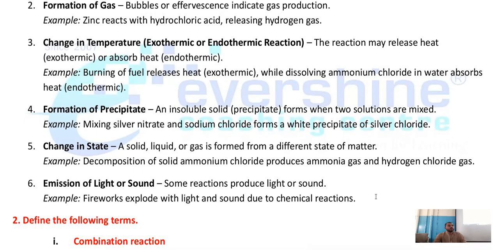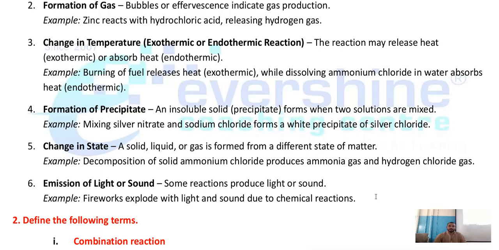Formation of precipitate. Now here you can expect a question. What do you mean by precipitate? What is a precipitation reaction? A statement can be asked. See, it is a single question, but how many questions can be framed from this one question? Did you observe? Formation of precipitate, that is an insoluble solid, forms when two solutions are mixed. When we are mixing two or more solutions together, one insoluble solid is formed. So in any reaction, if any insoluble solid is formed, such a reaction is called a precipitation reaction.